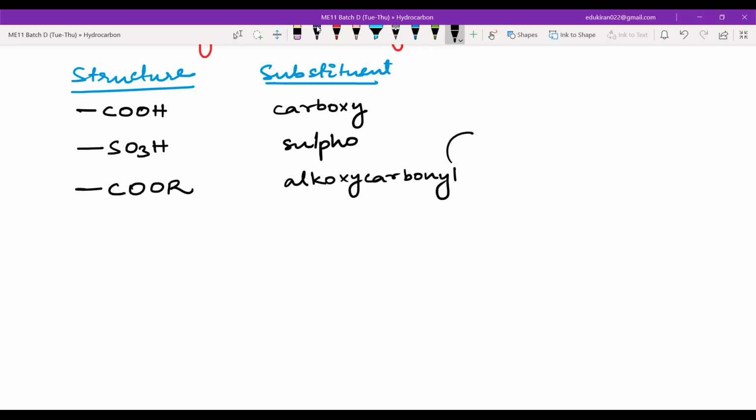Just to explain a bit regarding alkoxycarbonyl: the word alkoxy, you don't have any carbon which has alkoxy. What is alkoxy? If you have COOCH3, then this R is alkyl, methyl here, so we will write methoxycarbonyl for this one.